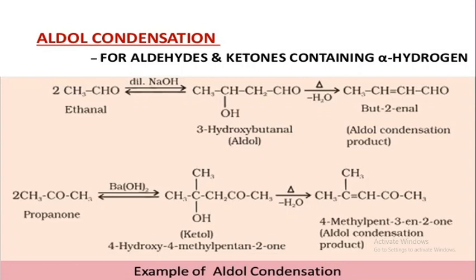Next example, ketones. Simple example, propanone. In the presence of barium hydroxide, first gives a ketone. That is the IUPAC name 4-hydroxy-4-methylpentan-2-one. That is the IUPAC name.